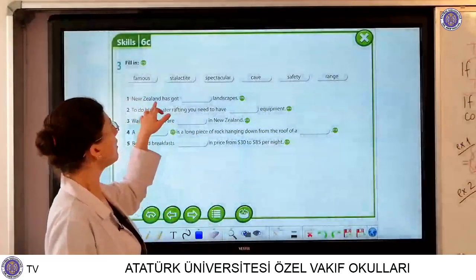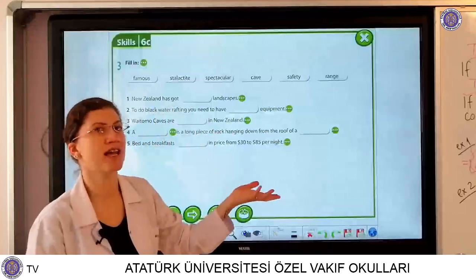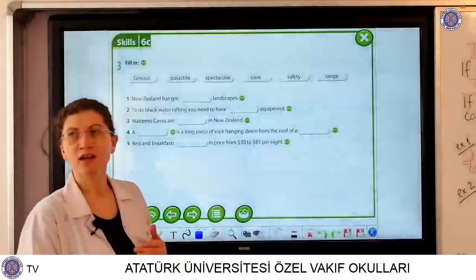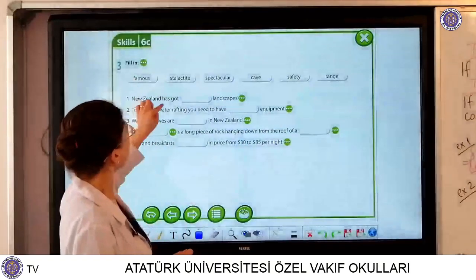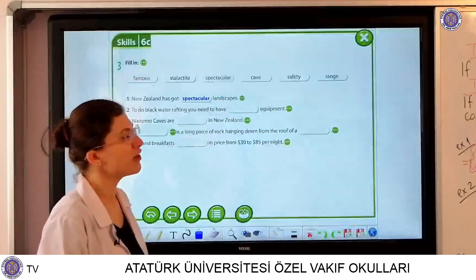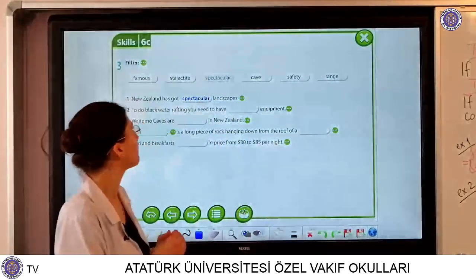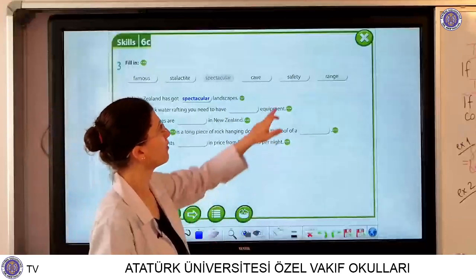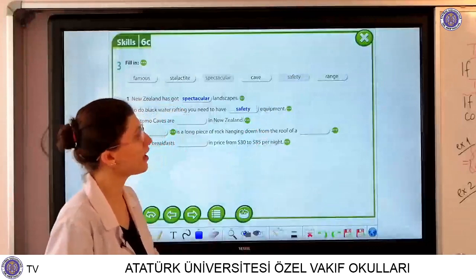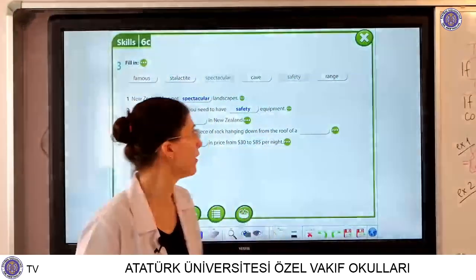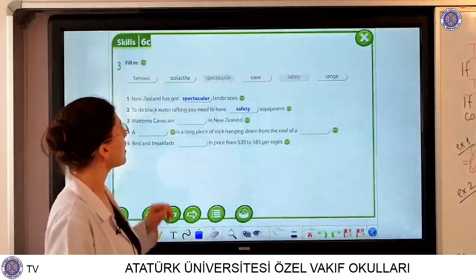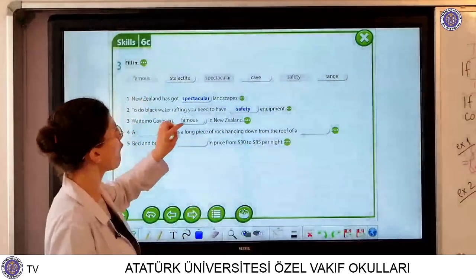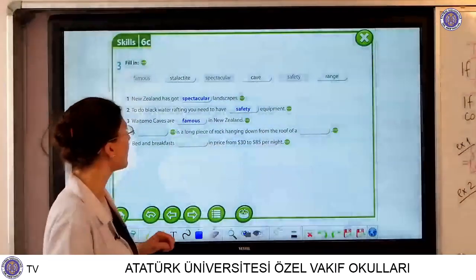prices. New Zealand has got what kind of landscapes? Remember manzara. What kind of landscapes New Zealand has got? It has got spectacular landscapes. To do blackwater rafting, you need to have what kind of safety equipment if you don't want to die. Waitomo caves are, yes, they are in New Zealand, we know, but they are very famous in that country.